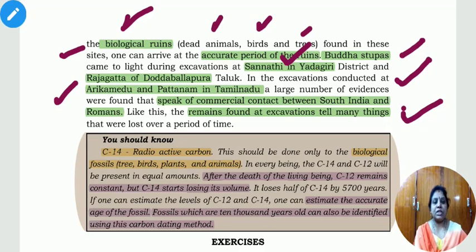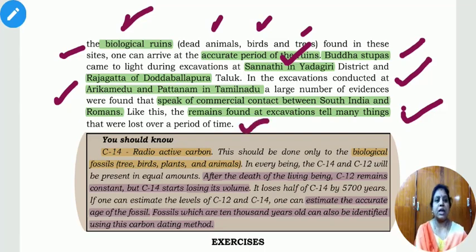So the Romans also arrived, and those remaining ruins will give you all this information about the past period. So past, present, everything we can know to write about their history once we study our ruins.